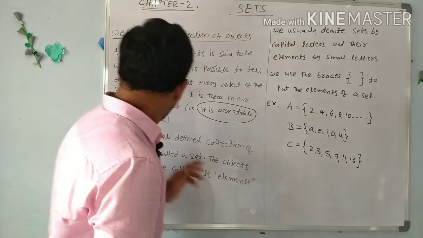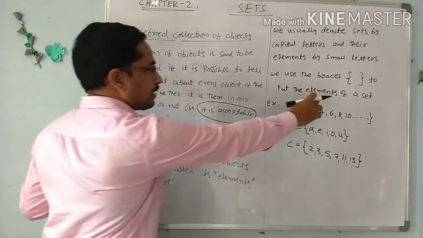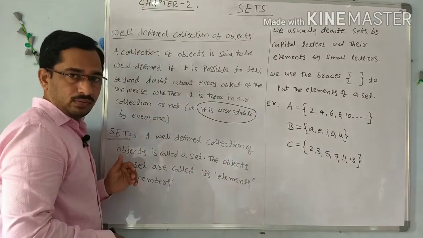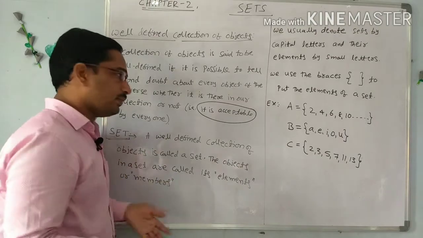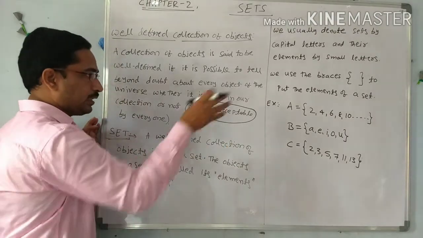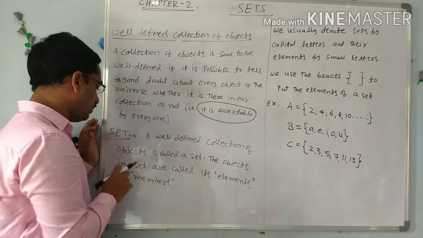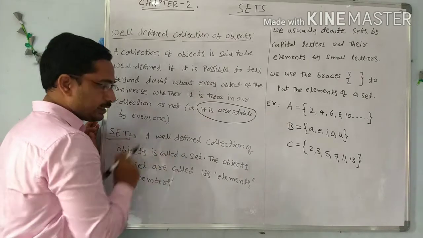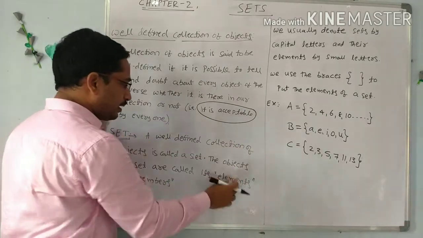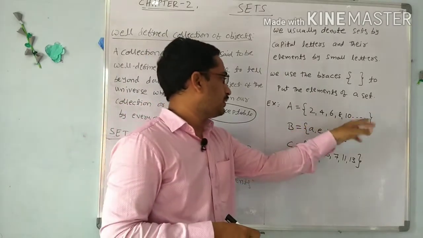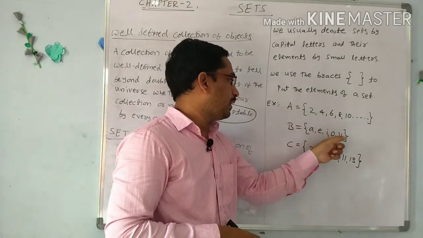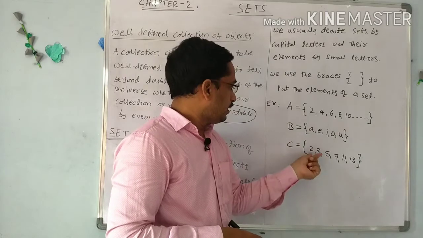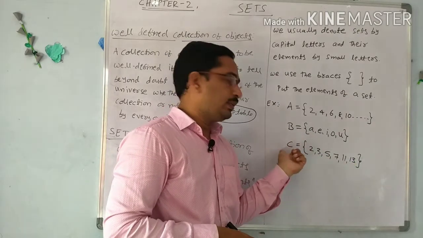So all these are well defined, meaning they follow a rule and are acceptable by everyone. A well defined collection, collected according to a rule, is called a set, and these are called the elements of the set. 2, 4, 6, 8 are the elements of set A. A, E, I, O, U are the elements of set B. 2, 3, 5, 7, 11, 13 are the elements of set C.